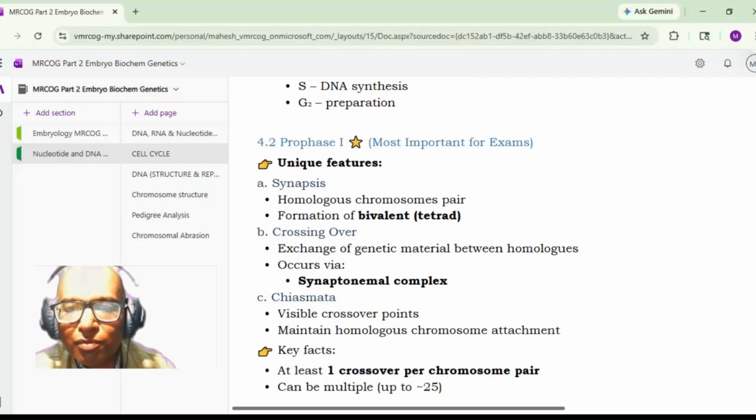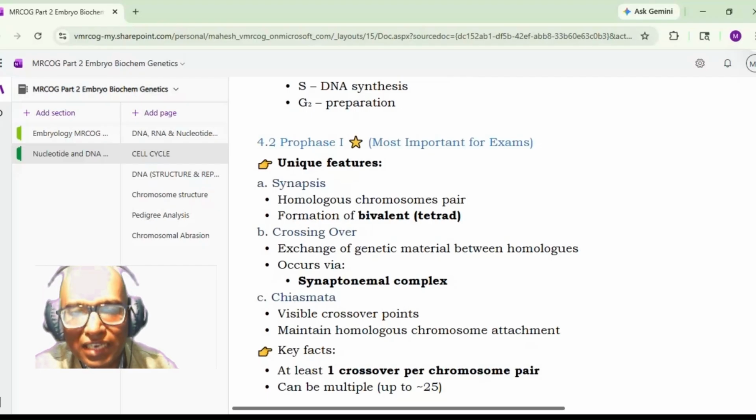Then there is a formation of the bivalent, that is, the tetrad will get formed. Please remember these words because these are the questions which are asked, especially on the features. The tetrad is formed in which stage? Okay, so it is the meiosis. Meiosis one, prophase one of the meiosis.